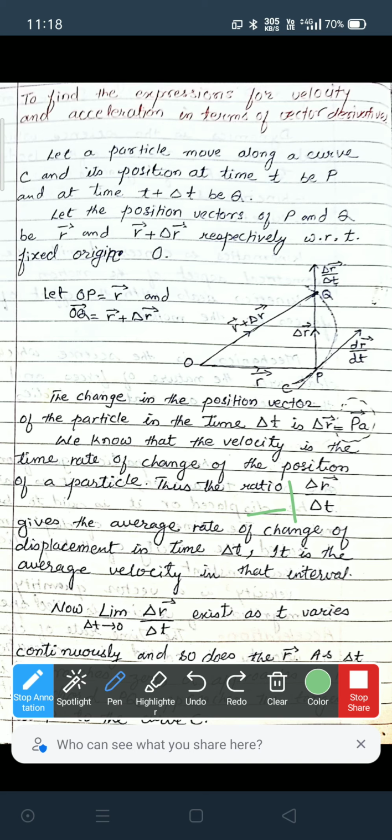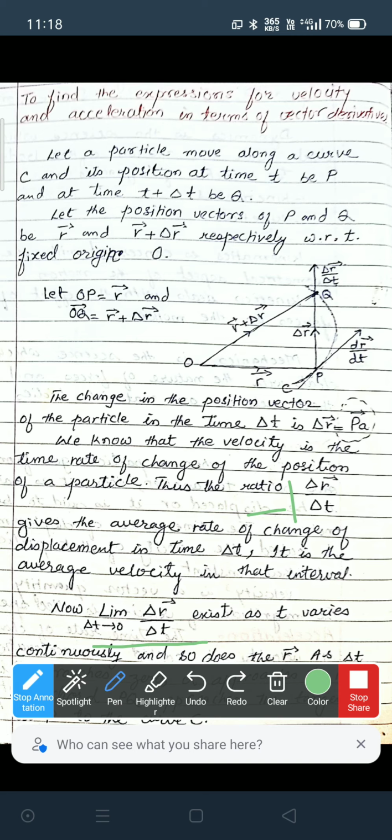So if we take the limit of delta r by delta t, we get velocity. Now the limit of delta r by delta t as delta t tends to 0 exists.